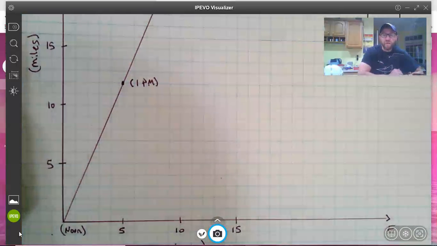So if he continues on this straight path, assuming he continues on this straight path, the question is, where will he be at 2 o'clock? How far will he have traveled? And what's his speed?